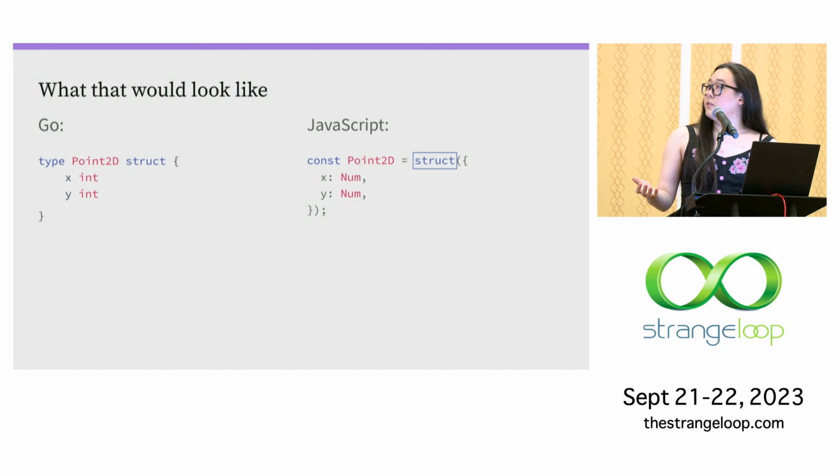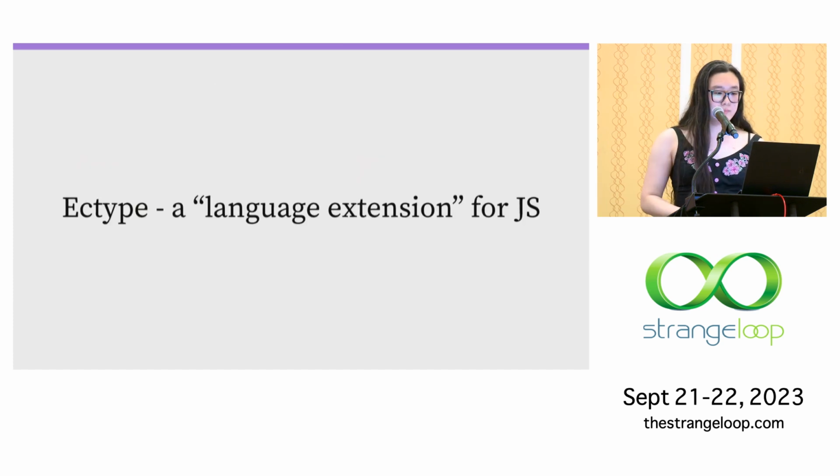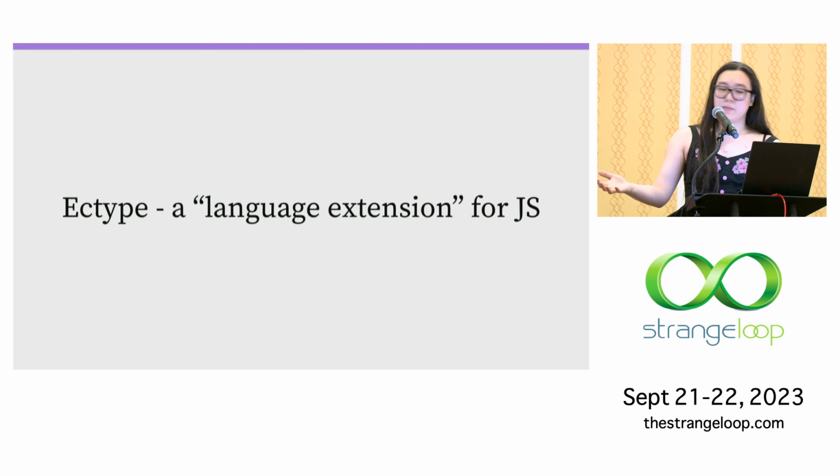And then the static analyzer would recognize this call to struct as part of a type declaration. And it would recognize point2d as a type, and then use that for type checking. And so this is the idea behind Ectype. It is a proof of concept language extension, I've never been really sure what to call it, built on top of JavaScript that uses this approach.